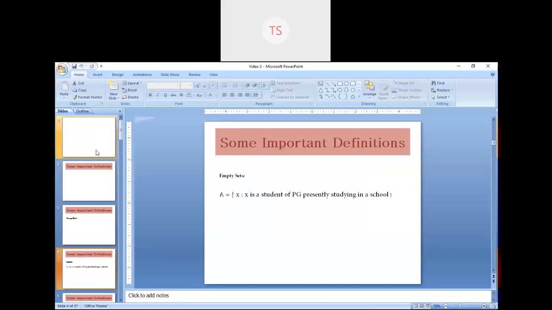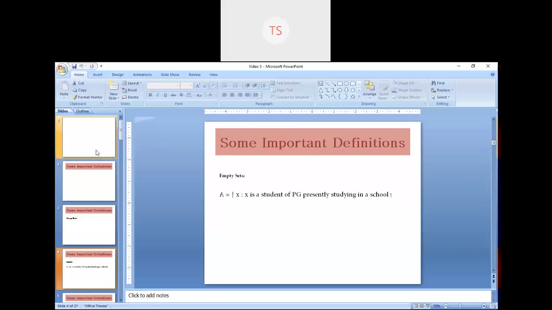for example, A is equal to x such that x is a student of PG. That means a student in post graduation studying in a school. So can you give me a student who is a student from PG, that is post graduation, but he is in school? Can you give me one example? No, ma'am. No, because a PG student obviously will go to a university.